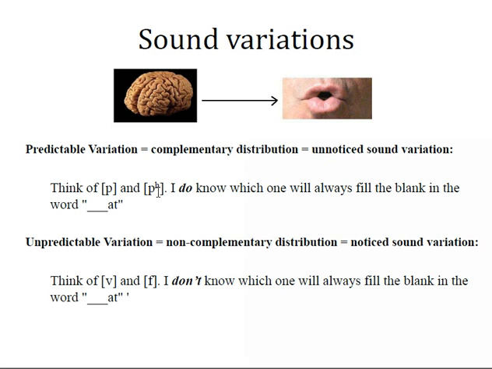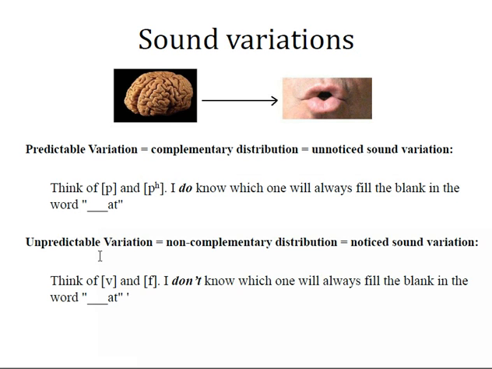Complementary distribution, same thing. It means that where one sound appears, the other one will never appear. In this environment, this sound will always appear and this sound will never appear. Unnoticed sound variation. That simply means that because these two sounds are in complementary distribution and because they have predictable variation, I don't really have to think a lot about the difference between these two sounds, and I don't have to really mess with it or recognize it. My grammar takes care of it. It happens automatically without me giving it much thought.